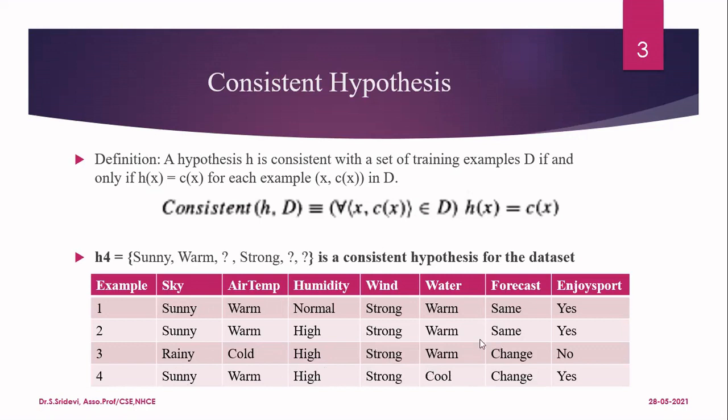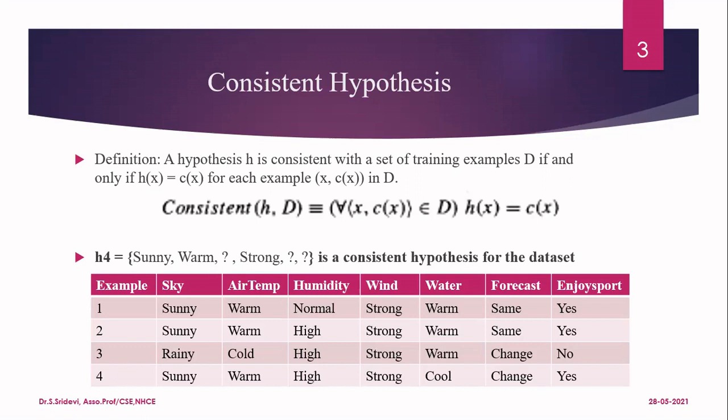So what we have seen here is the hypothesis is correctly classifying all the four instances in our data set according to this enjoy sport column value. Therefore, we will say that this hypothesis is a consistent hypothesis for the given data set. So our aim is like this, you will have many consistent hypotheses for the given data set. You have to find out everything.